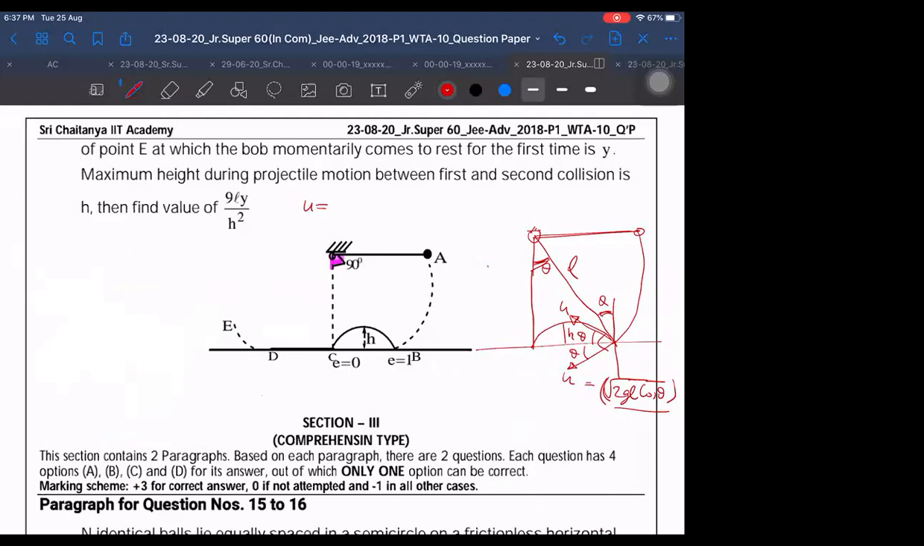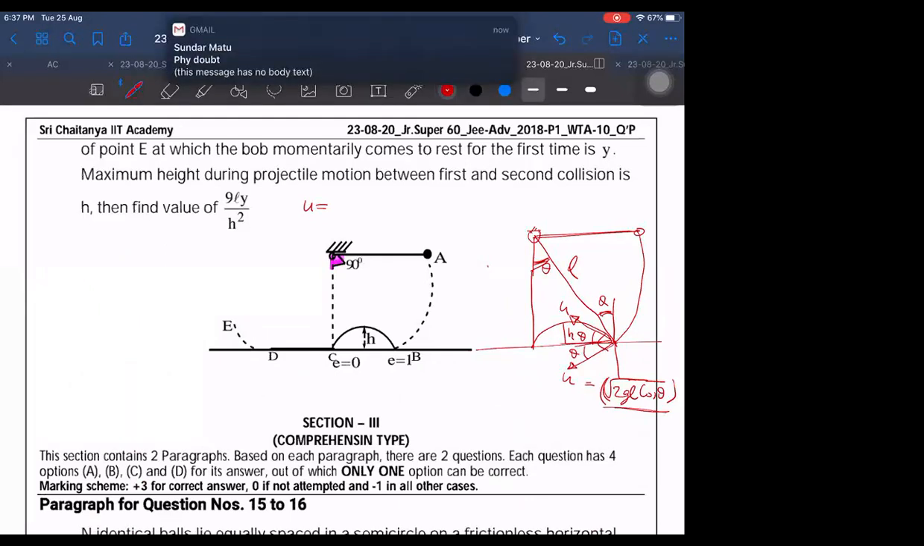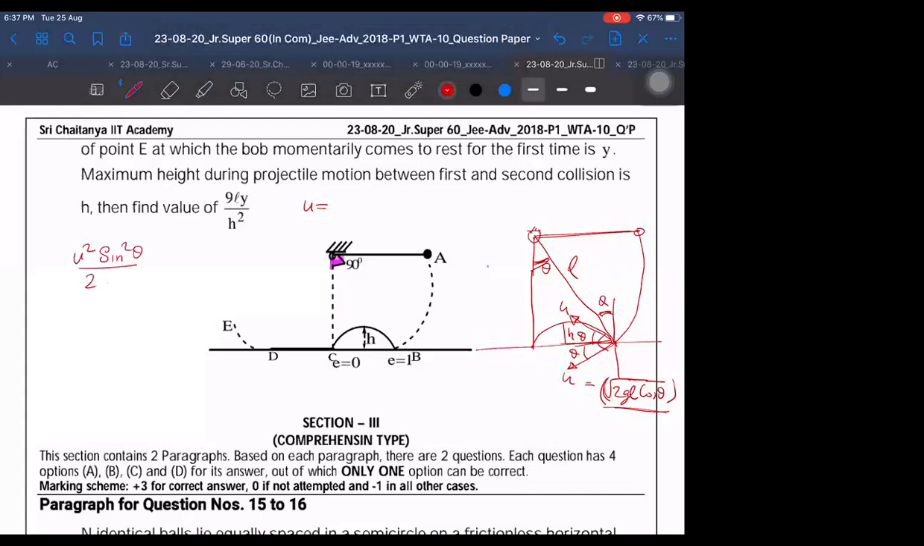No problem. First, let us do this part at least. Theta downwards, theta, is it right or not? First, let us think this. Yes, sir. At what angle? Theta only, sir. Then we are getting u square sine square theta. That is the formula for maximum height, u square sine square theta by 2g. Yes, sir. But we don't know the maximum height, sir. Okay, it is h.